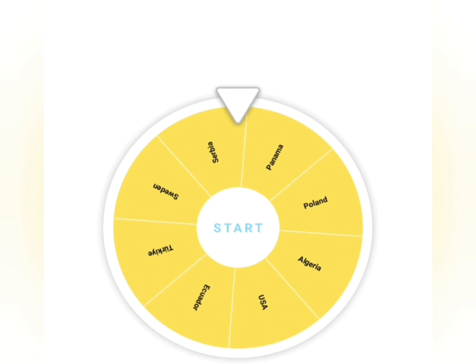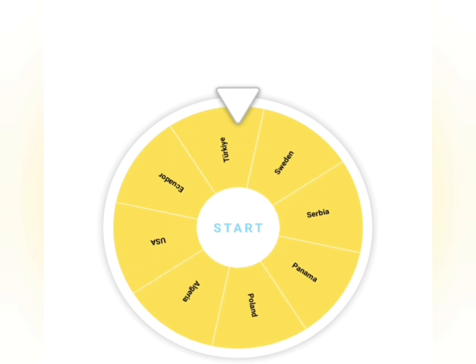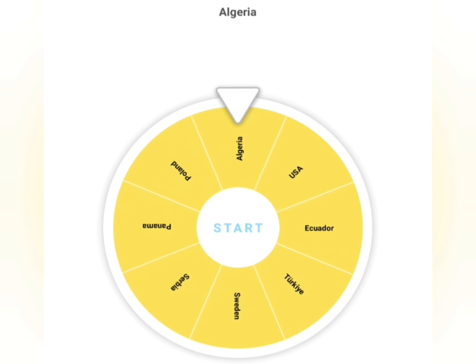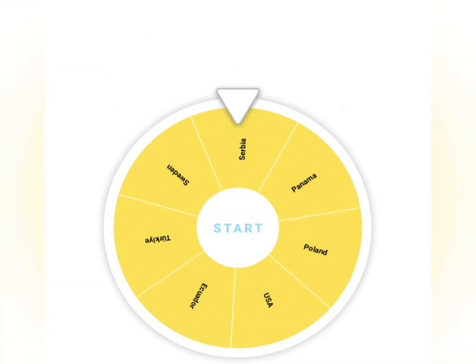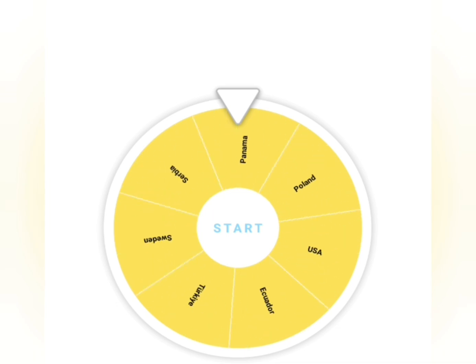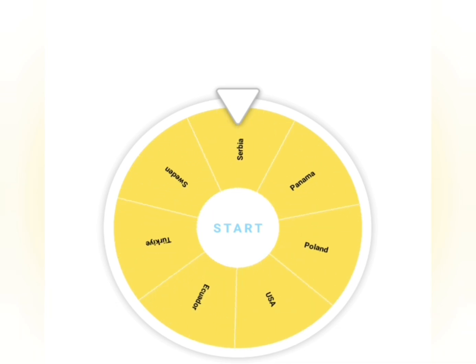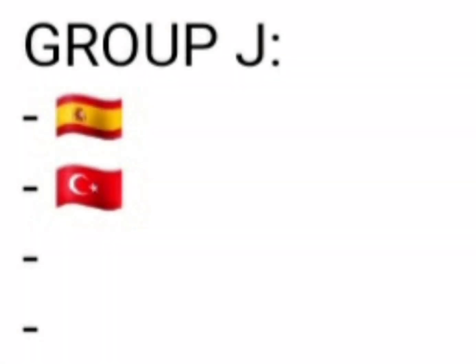Now Group I, we have Algeria joining Colombia. Now Group J, Turkey is joining Spain.